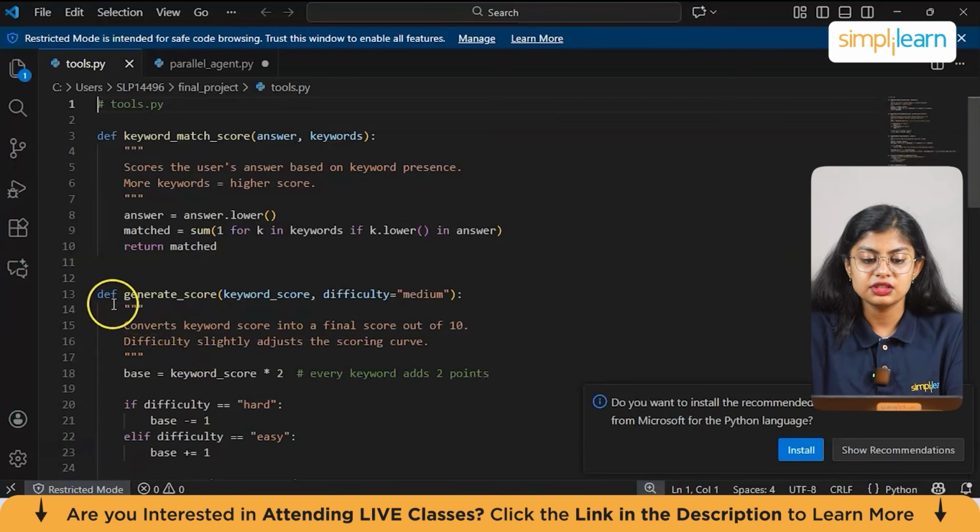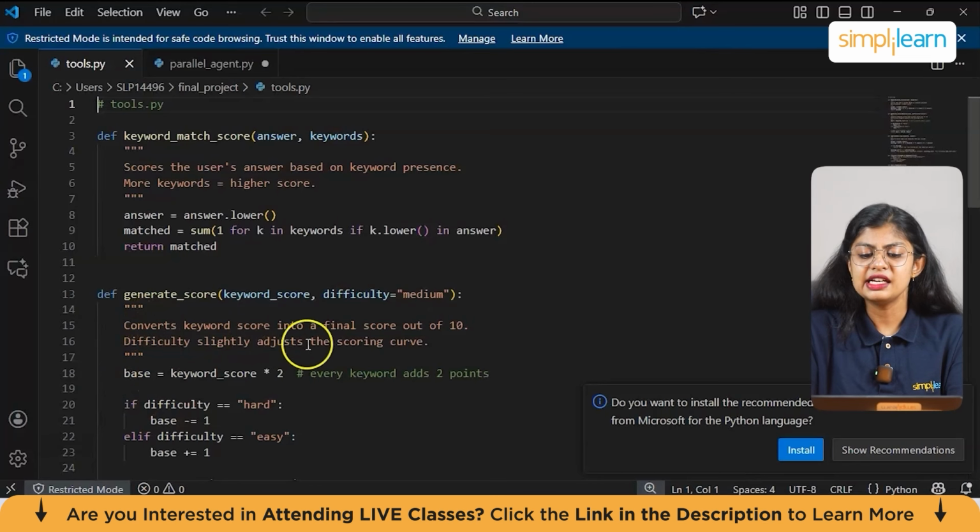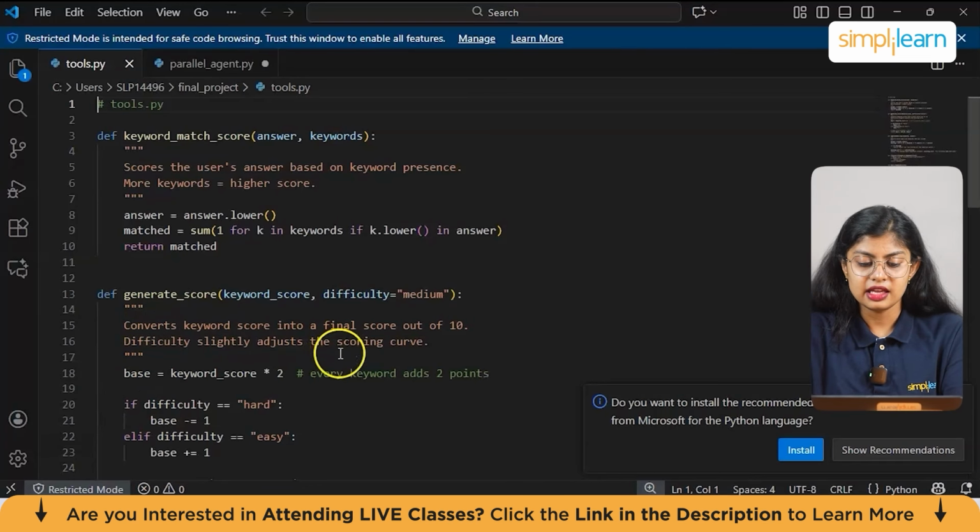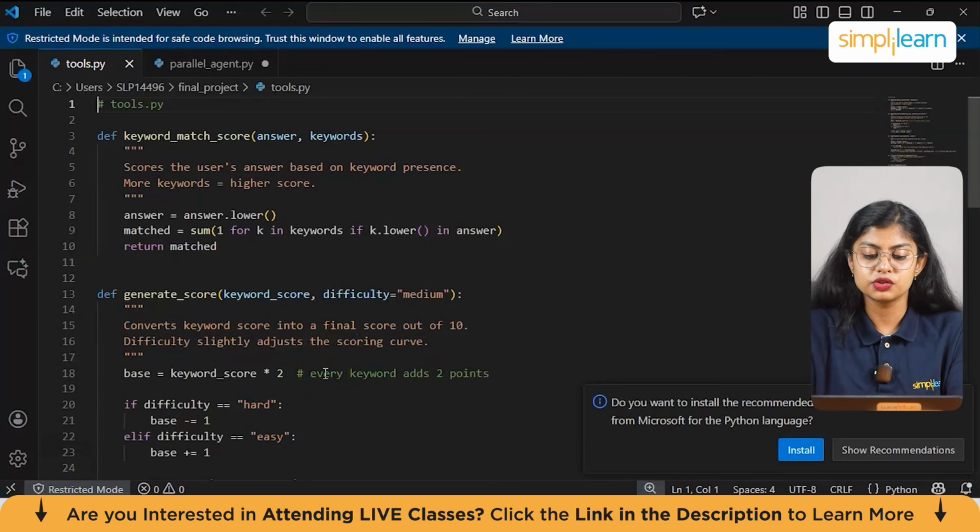Next, here we have the function to generate score, (keyword score, difficulty equal to medium). Here it converts the keyword count into a final score out of 10. Now difficulty slightly adjusts the scoring curve. And then we have base = keyword score * 2. Each keyword adds 2 points to the base score.